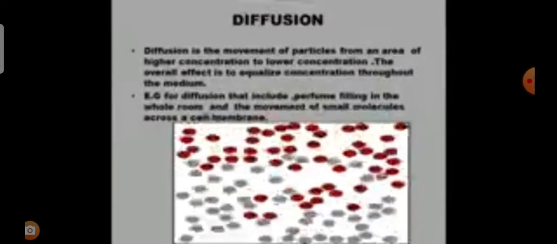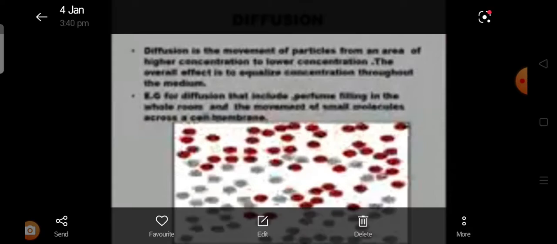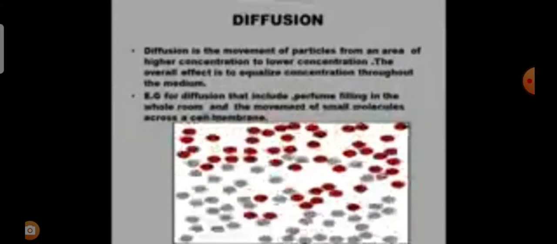What will happen when an incense stick is lit in a room? How do we feel? The fragrance spreads over the entire room. The movement of molecules or ions is from the region of higher concentration to the region of lower concentration.